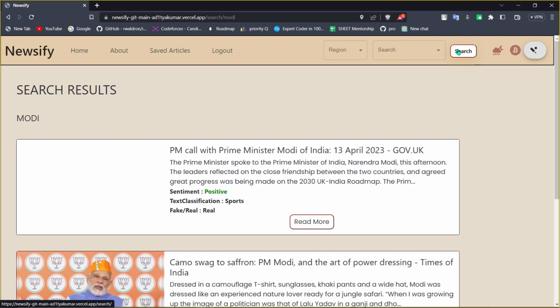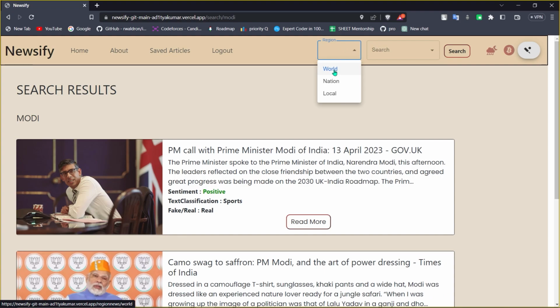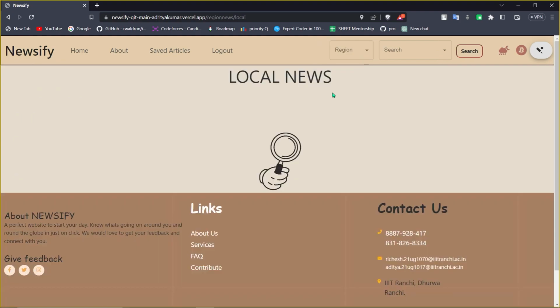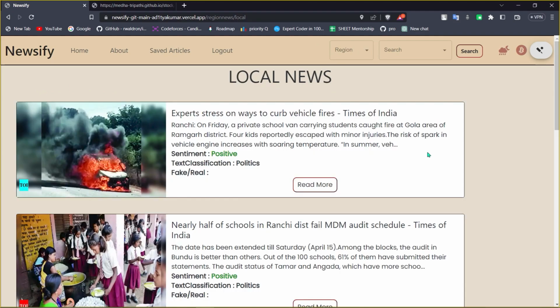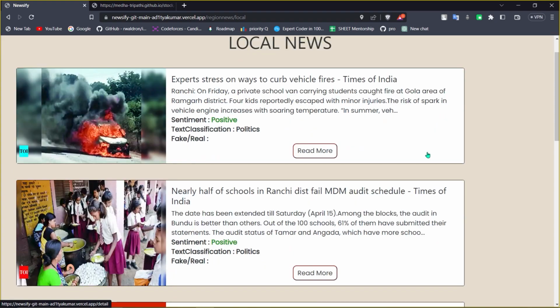Further, you can also search for news based on the type of region, such as local, national, or global. So this right here is the local news of Ranchi.